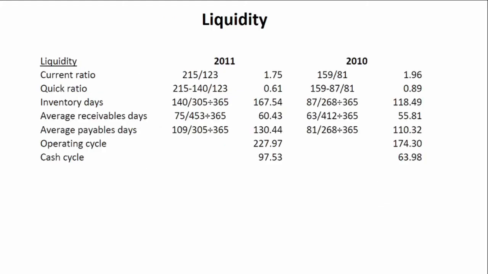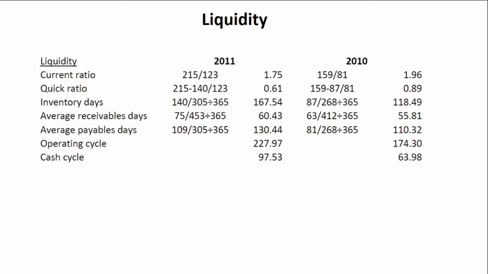The first group of ratios we're going to look at are the liquidity ratios. So what you'll see by looking at the liquidity ratios, particularly your current ratio and quick ratio, you'll see that CVP's liquidity has deteriorated from 2010 to 2011. We can see that in 2010, the current ratio was 1.96, and it has deteriorated to 1.75 in 2011. And the quick ratio has also deteriorated in a similar manner. It was 0.89 in 2010, and it has deteriorated to 0.61 in 2011.